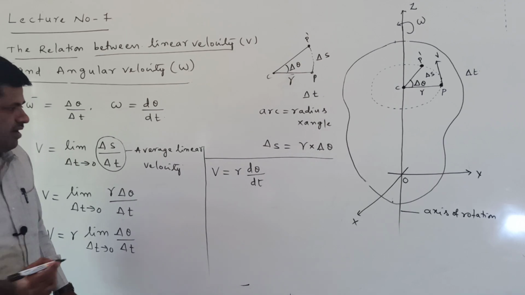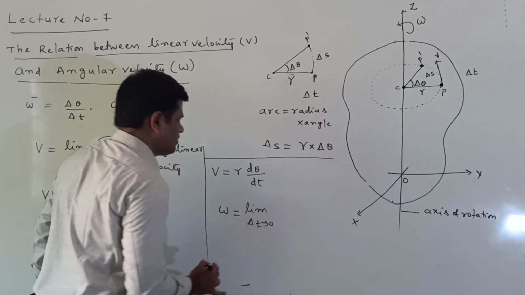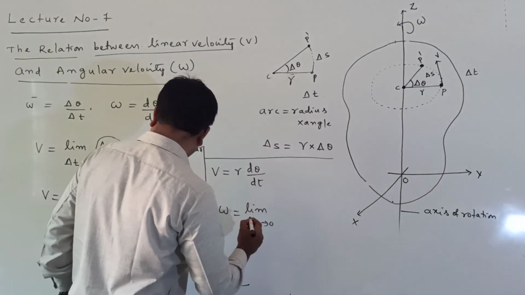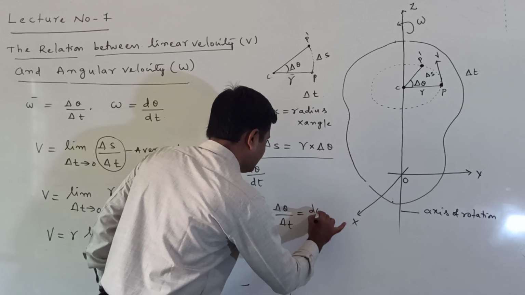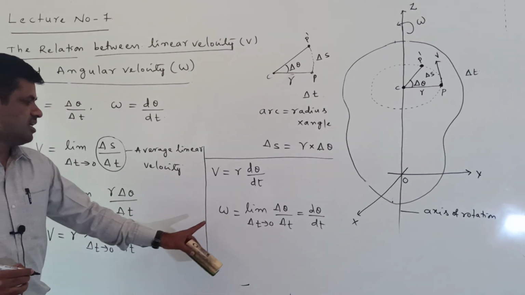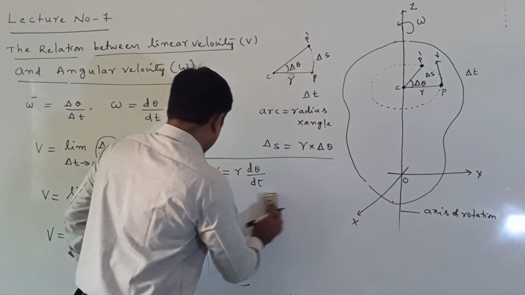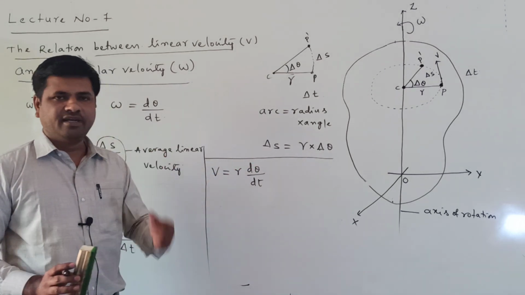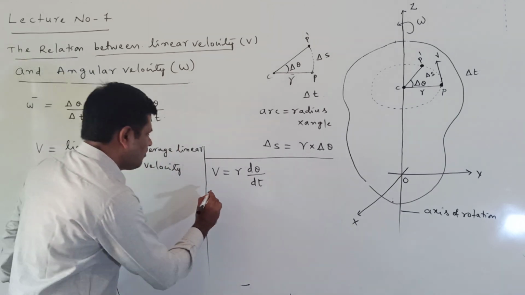We already defined this. Now omega is equal to limit delta t tends to 0, delta theta by delta t. This value is equal to d theta by dt. We already know this formula. Omega is called the instantaneous angular velocity. So limit delta t tends to 0, delta theta by delta t can be written as d theta by dt, and we know that d theta by dt is omega. So what do we get here?